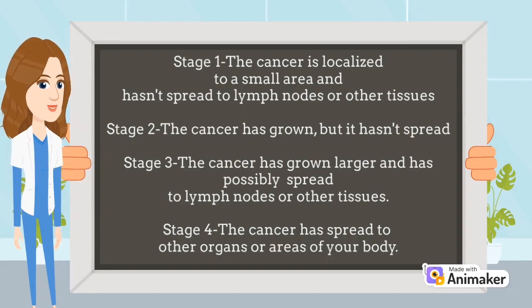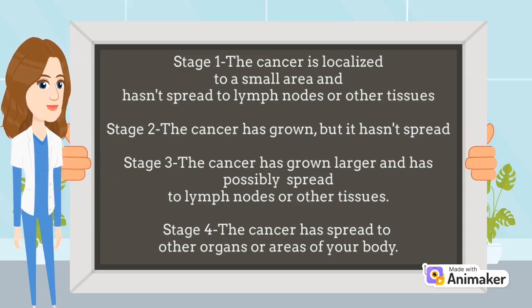For stage 1, it is a very early stage and it can still be treated if caught early, which is when the cancer is localized to a small area and has not spread to your lymph nodes or other tissues in your body. For stage 2, the cancer has grown, but it has not spread yet.